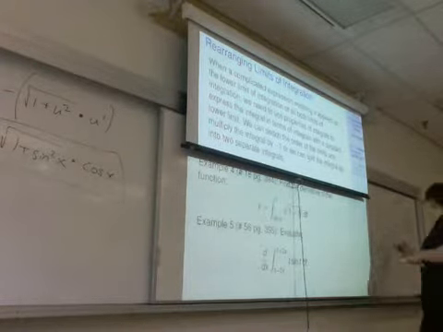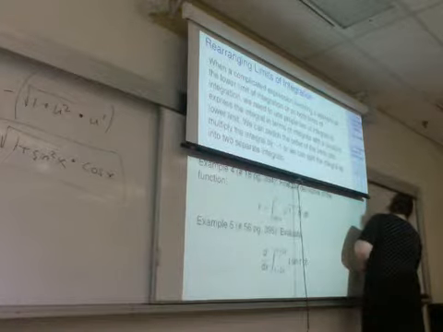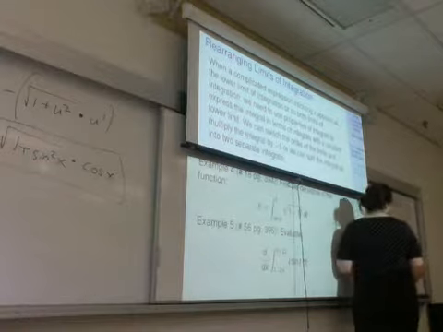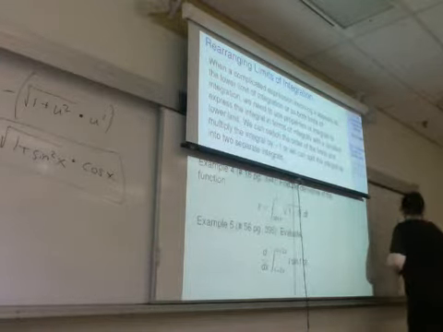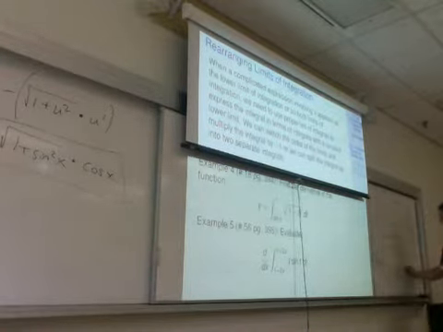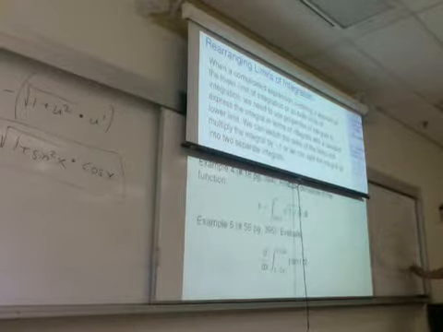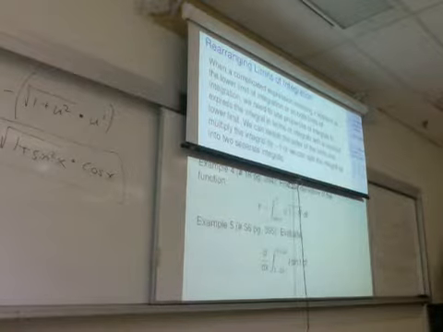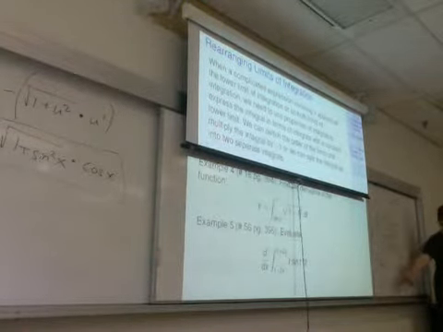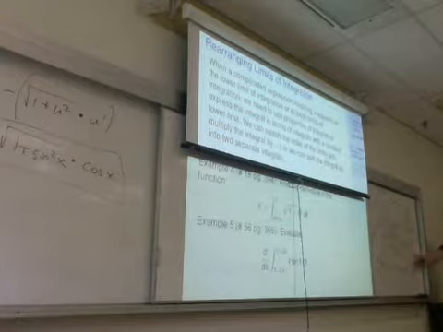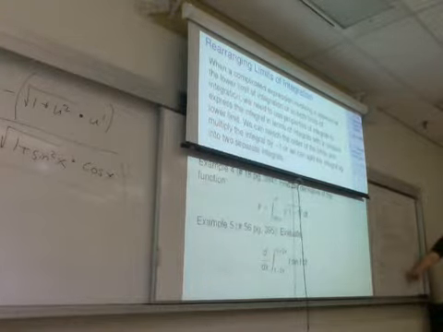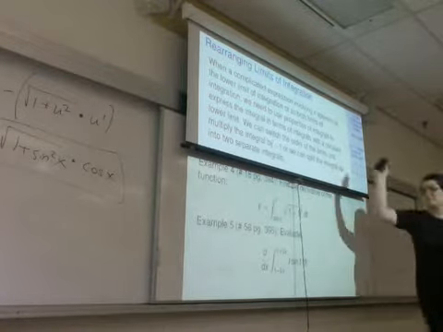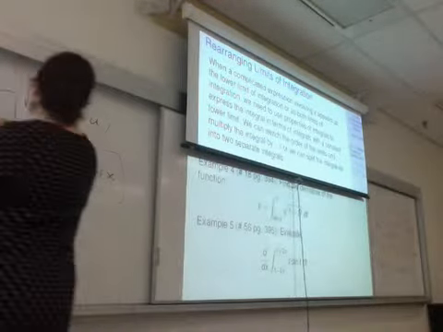And if I want to do the derivative of this first thing, it's going to be negative u sine u times u prime. The derivative of the second one will be v sine v times v prime. Because the first one is the integral from 0 to u, so its derivative is going to be, plug the u in, multiply by u prime. Second one is the integral from 0 to v, so it's going to plug v in, multiply by v prime. And again, I'm going to have to do the last step over here.